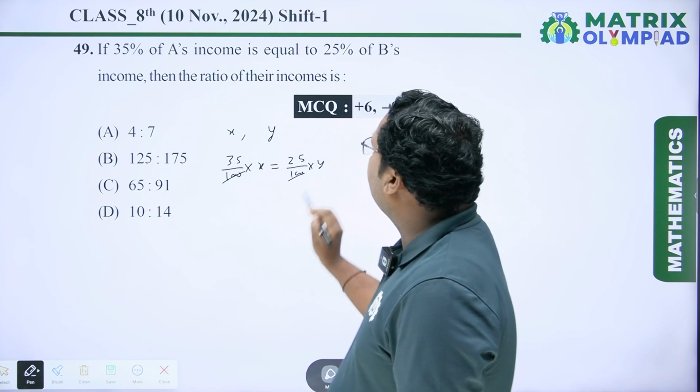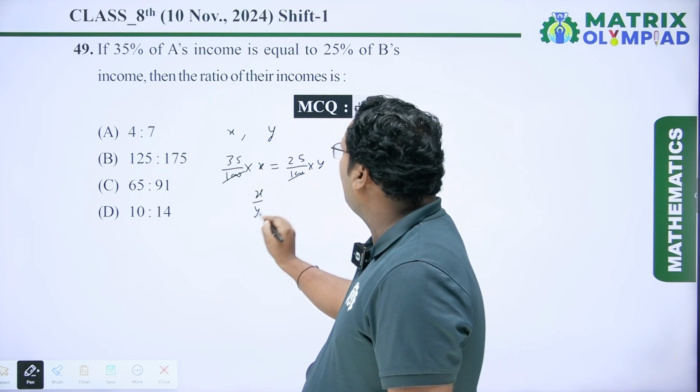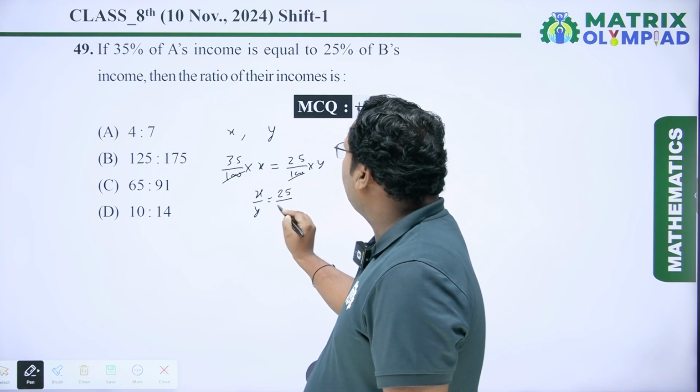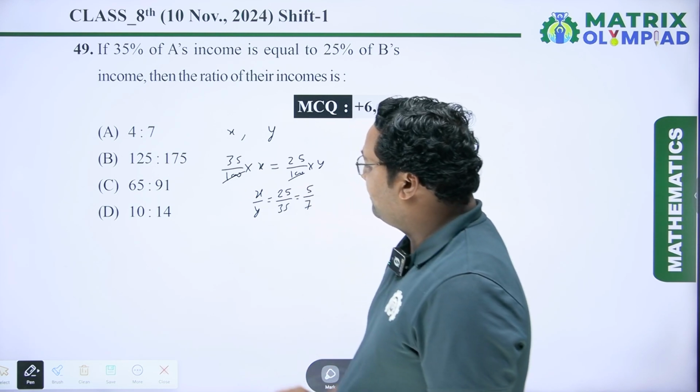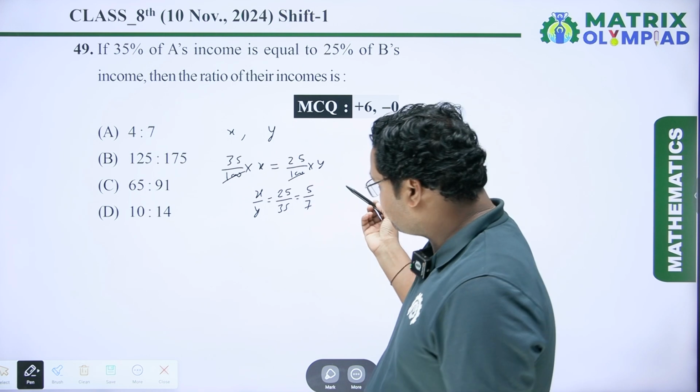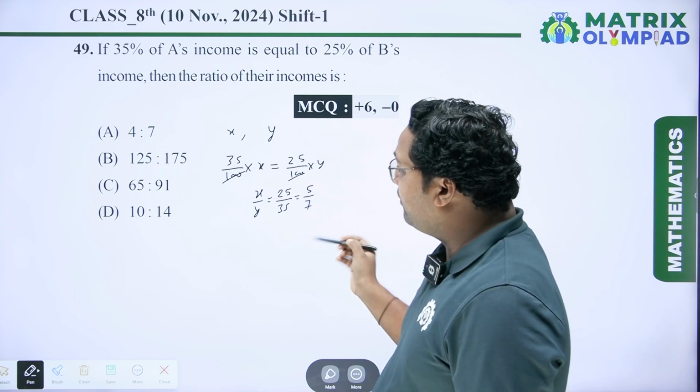So X upon Y equals 25 upon 35, which is equal to 5 upon 7.